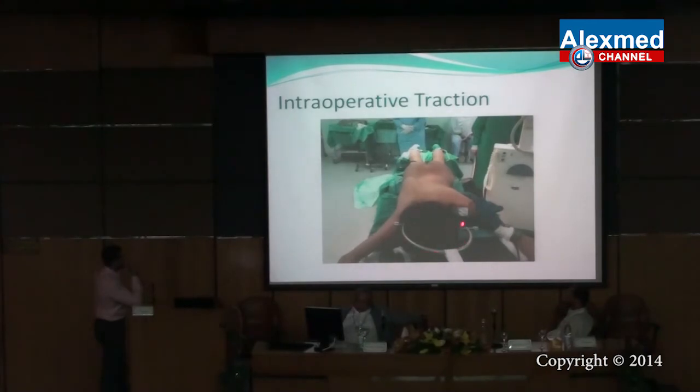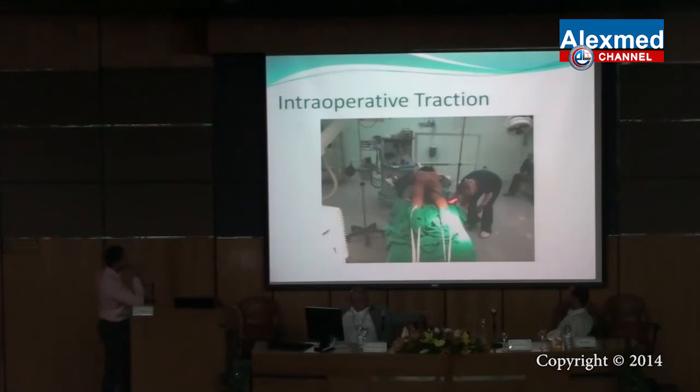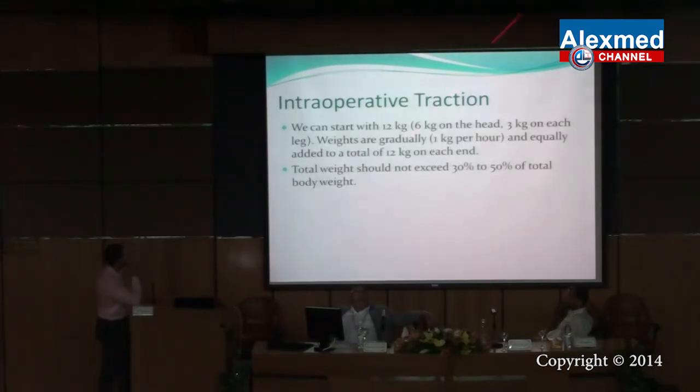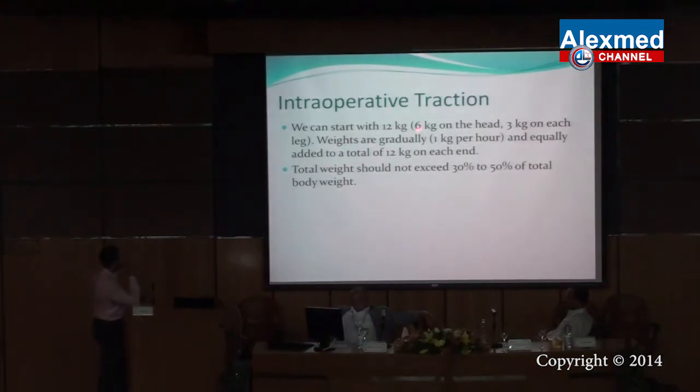This is the Gardner-Wells tongs in the cranial traction. This is proximal tibial traction. We can start with about 12 kilograms: 6 kilograms on the head, 3 kilograms on each leg. Weights are gradually and equally added to a total of 12 kilograms on each end. The total weight shouldn't exceed 30 to 50% of the total body weight.